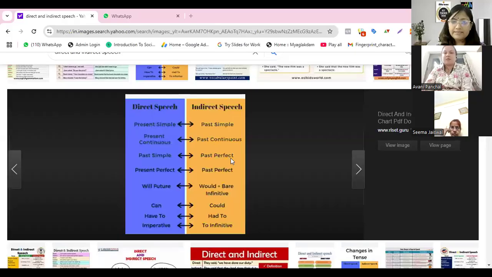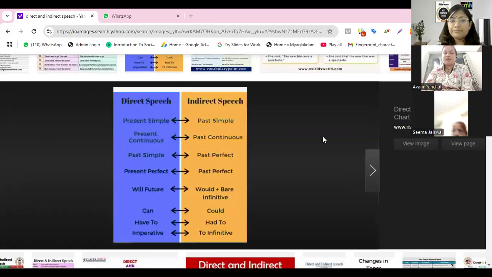So what are the rules? Let's look at the rules. The rule says that simple present changes to simple past. Present continuous changes to past continuous. Simple past changes to past perfect. Present perfect changes to past perfect.